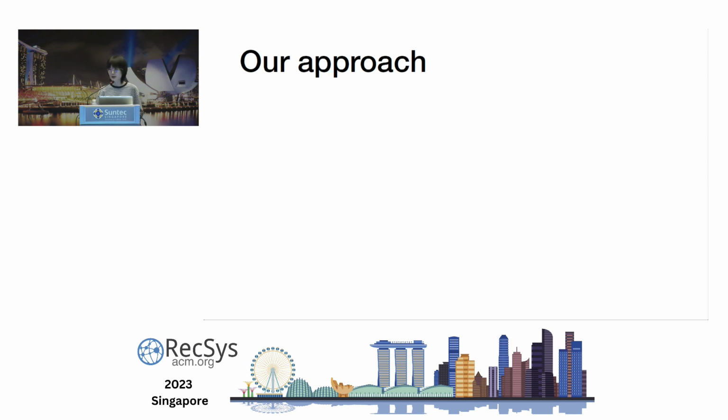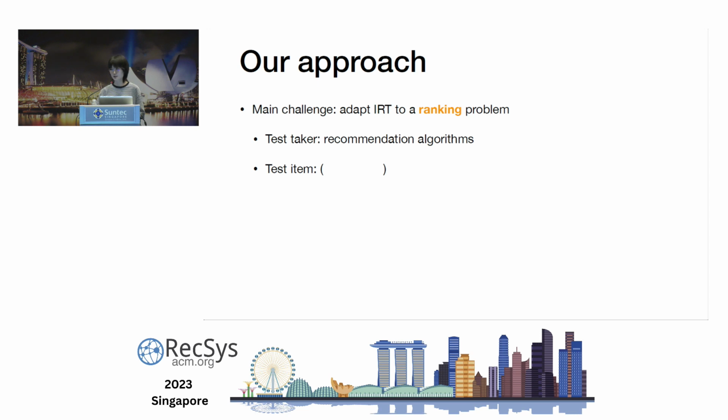So in our work, we apply IRT to recommender systems. In particular, we want to evaluate the recommender's ability in modeling user preferences based on the whole ranking instead of just the top 10 items. We naturally take the recommendation algorithms as our test takers. The most challenging part is how to determine the test item. To frame this as a ranking problem, we adopt a pairwise comparison framework, and we create this user, positive item, and negative item triple as our test item.